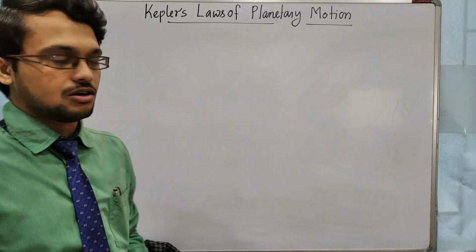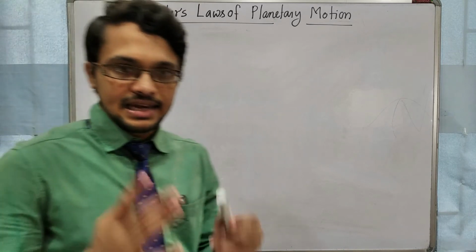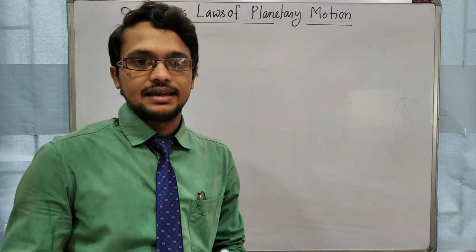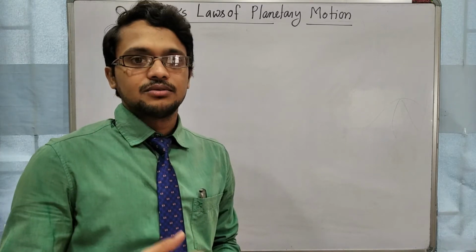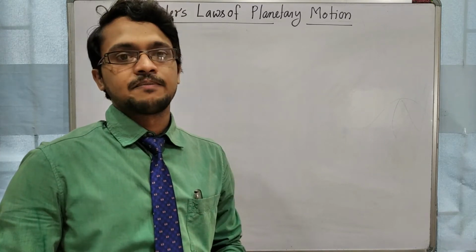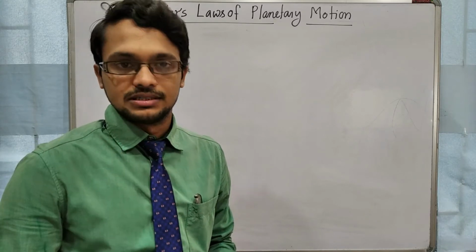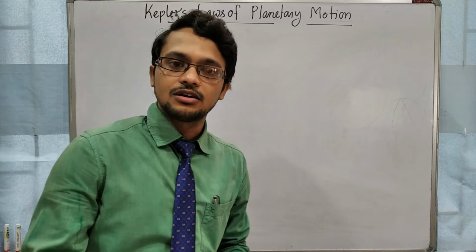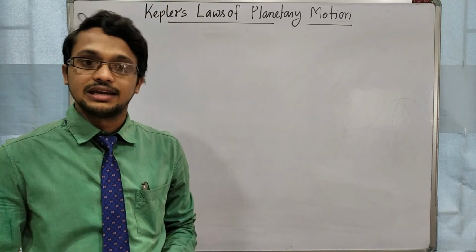What is the first law told by Kepler? Kepler told that any planet revolves in an orbit which is elliptical, and in that ellipse you will get two foci. In any one of the foci, the sun will lie.